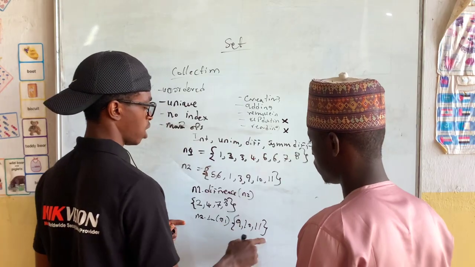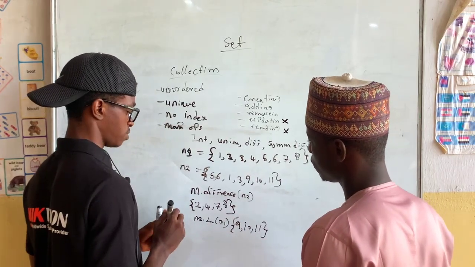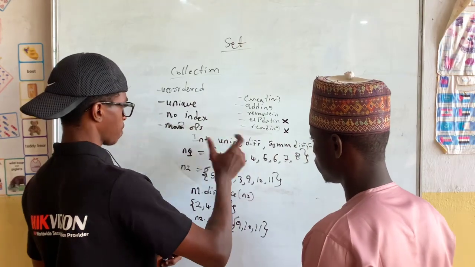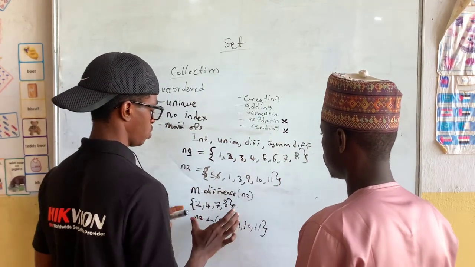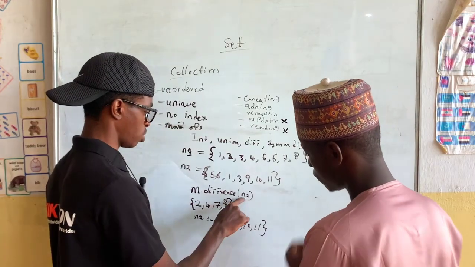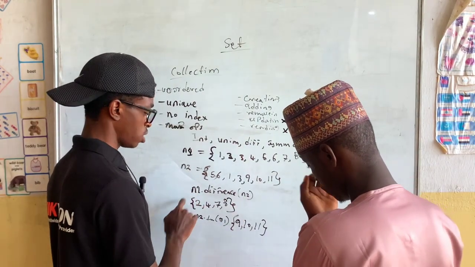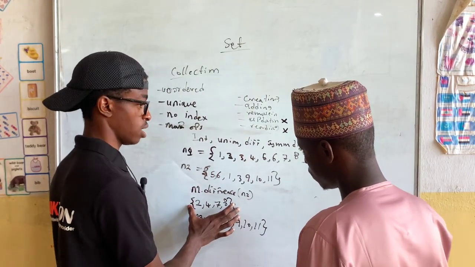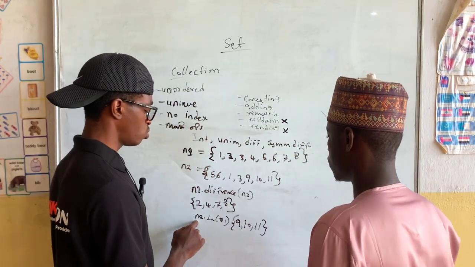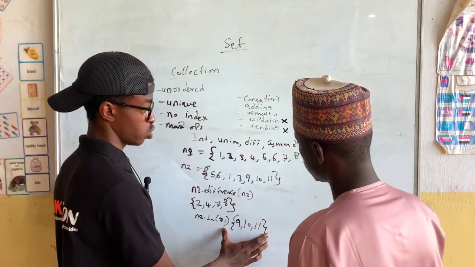So this is also a difference. Did you see these differences? The first one is the difference when we remove the elements of n2 from n1. This is what remains in n1, right? When we remove the elements of n1 from n2, that's what remains in n2.